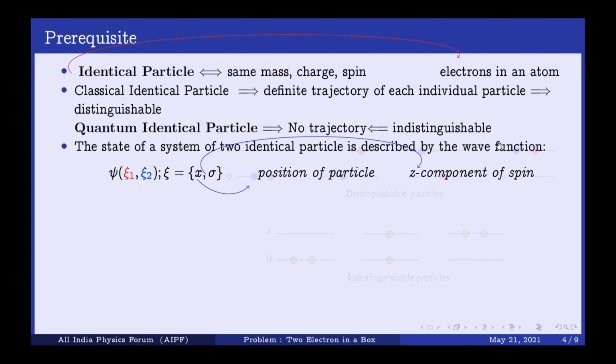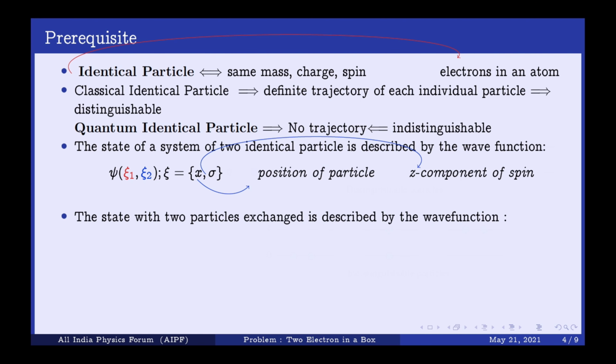Particles are indistinguishable, so changing their position does not change their wave function. They will basically have the same wave function up to some phase factor.